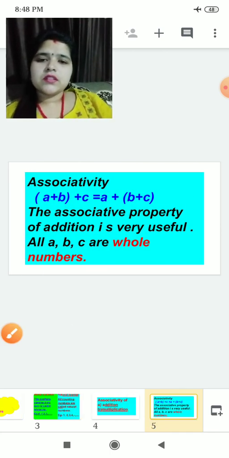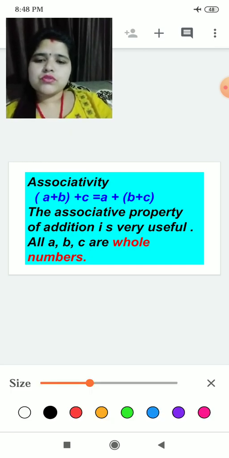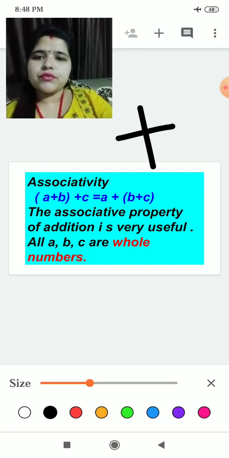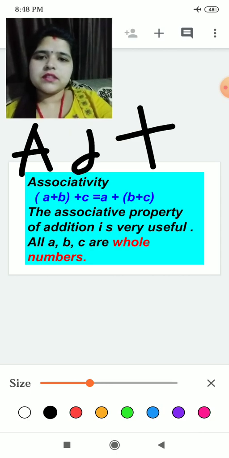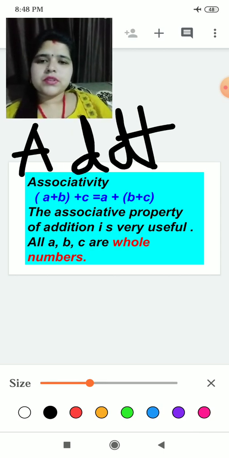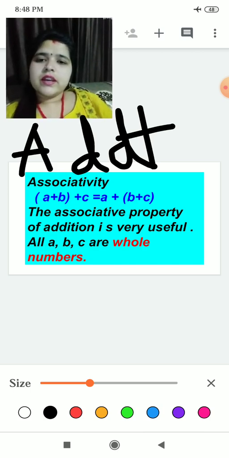The first property of associativity is for addition. This property is for the addition. It is written here.